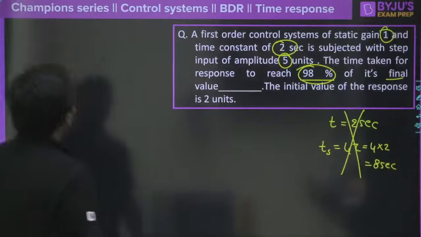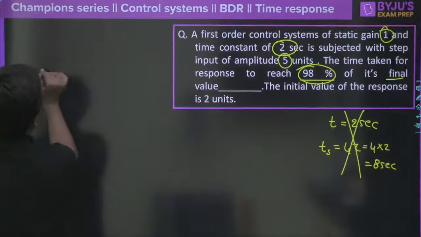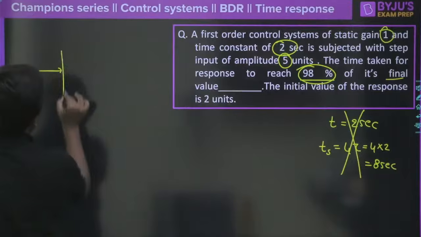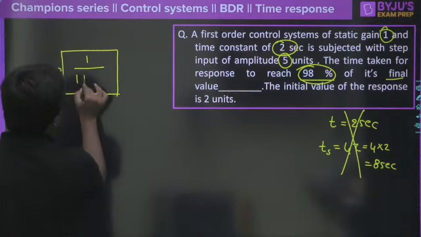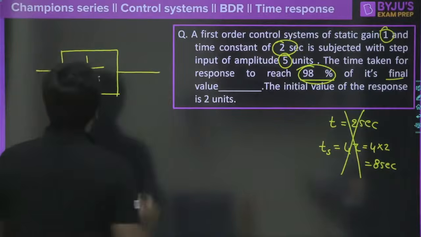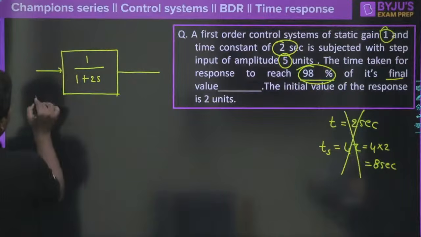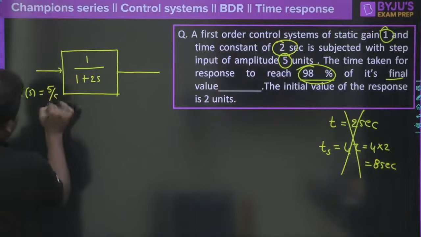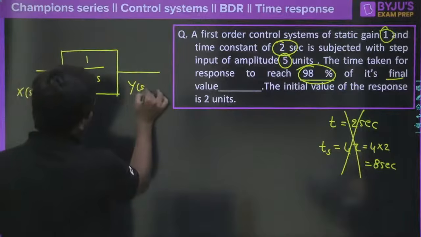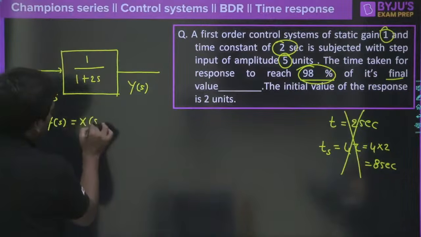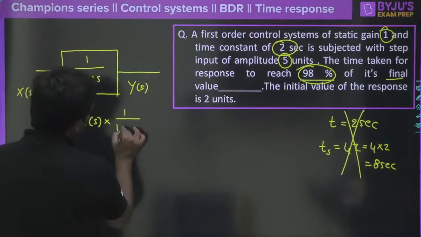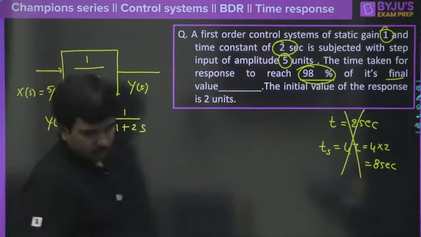So look at what we need to do, especially in this kind of system. First of all, try to write the input and output clearly. The system is the same, 1 by 1 plus 2s, which we have been discussing from the previous analysis. If you look at x of s, undoubtedly this is going to be equal to 5 by s. We don't know what y of s is here, so we can directly use y of s, which is equal to x of s into 1 divided by 1 plus 2s, and continue to solve this one, right?